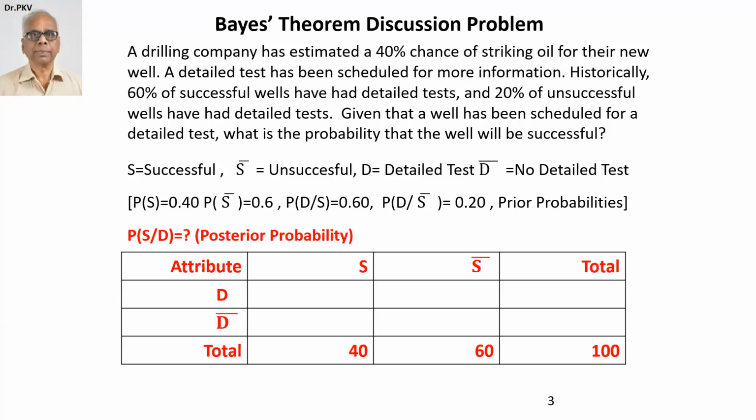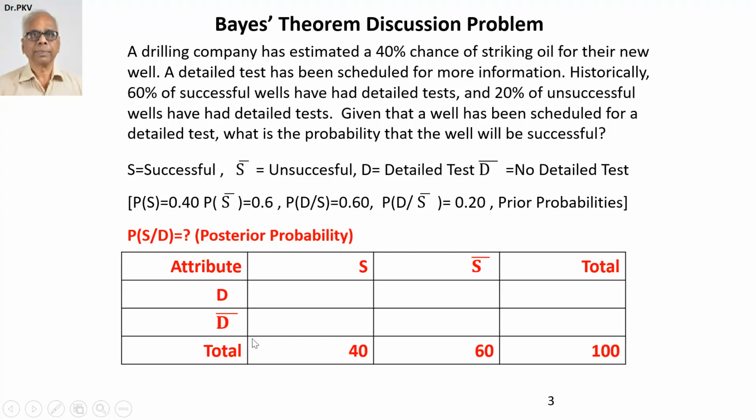So we want to calculate the probability of S given D, which will tell us whether the detailed test is effective, which means this probability must be more than the prior probability already available of the strike rate of 0.4, and that is given to us already. Similarly, D given S is 0.6. So let us see whether the probability of success improves by performing the detailed test.